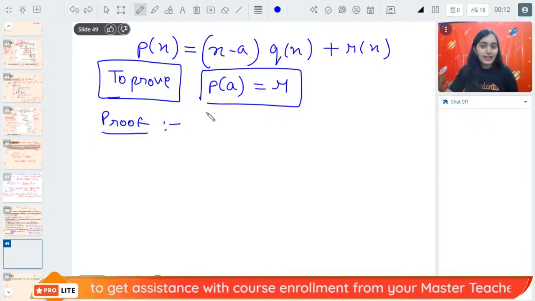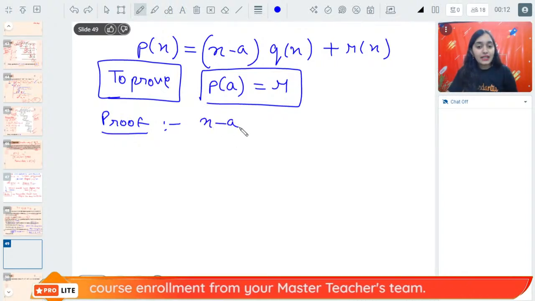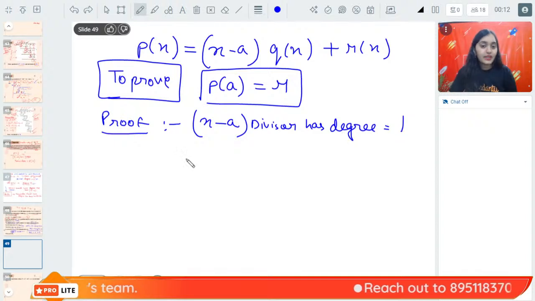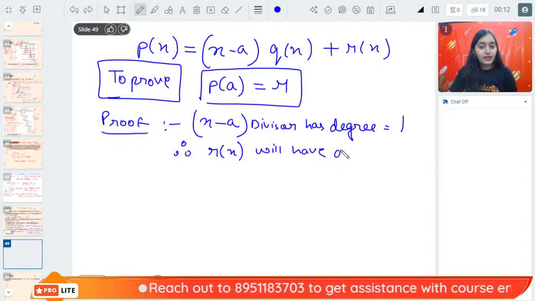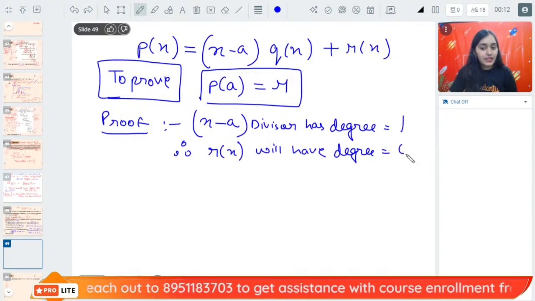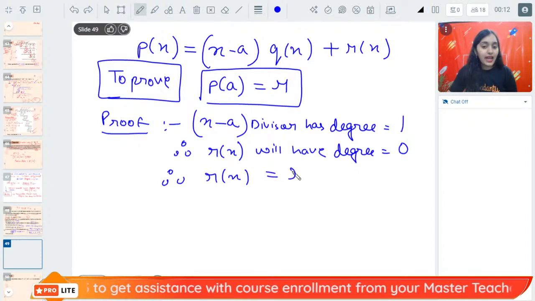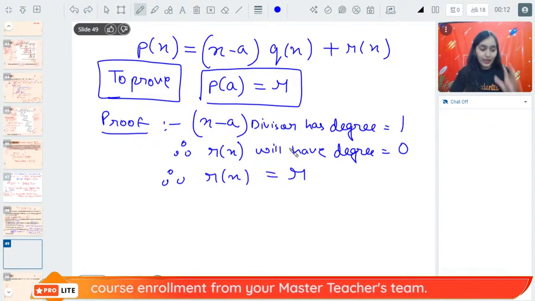So the proof is, first of all, since x minus a, that is our divisor, has degree 1, therefore our remainder will have degree 0. Therefore, Rx can be written as R because it is not having any variable.